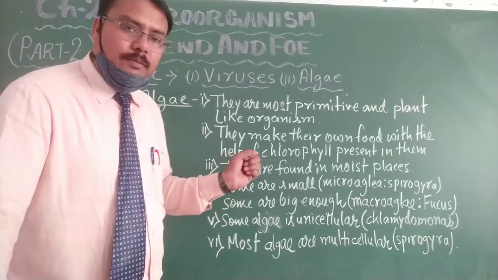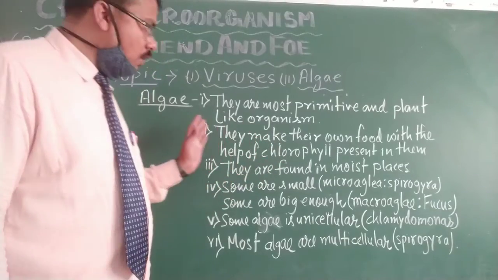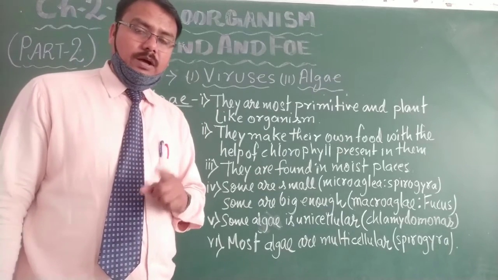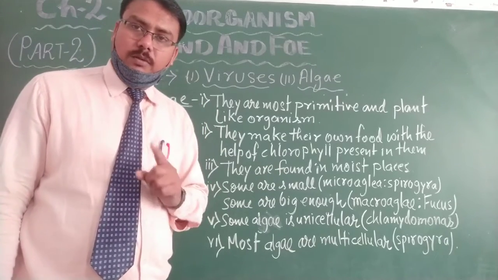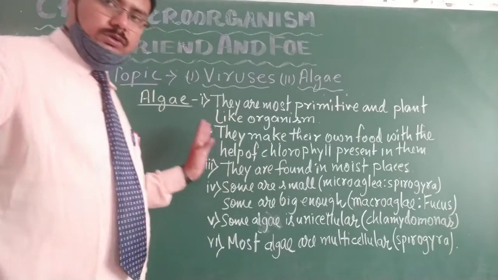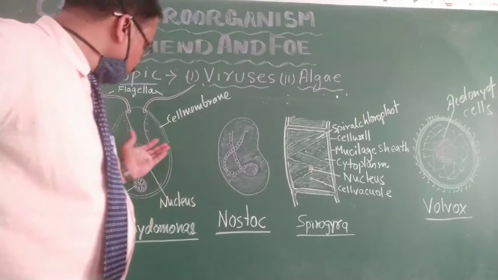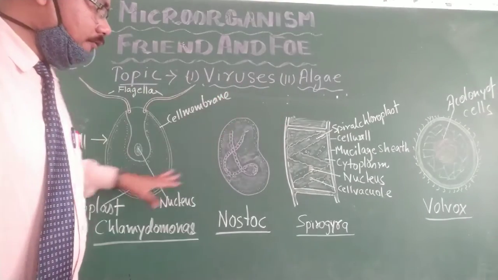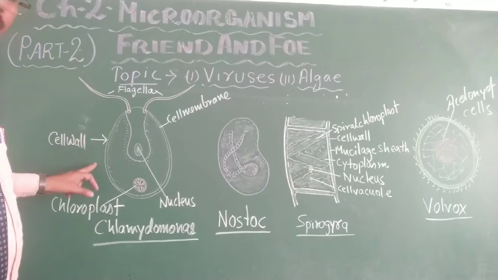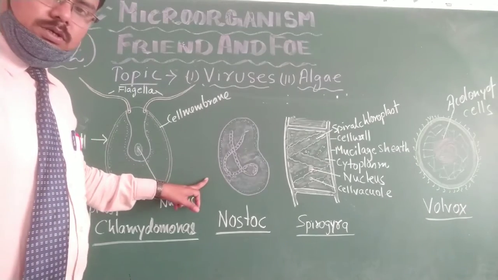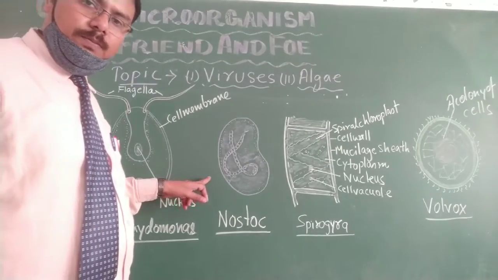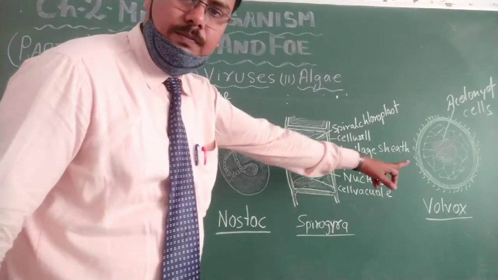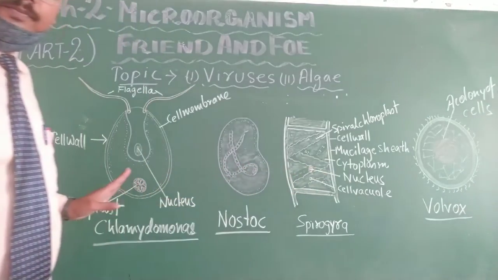So students, now I am drawing a figure of this algae. You must draw it in your copy. Again I am repeating, you must draw it in your fair copy. Okay students, now watch. You can see here I have drawn a few algae figures. This is a Chlamydomonas figure, this is a Nostoc figure, this is a Spirogyra figure, and this is the Volvox figure.